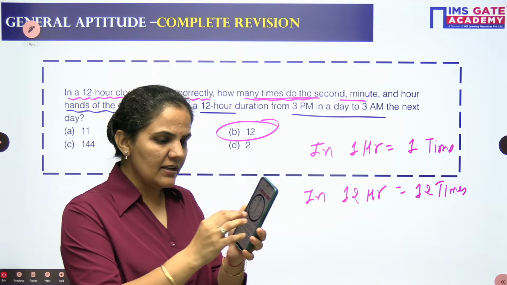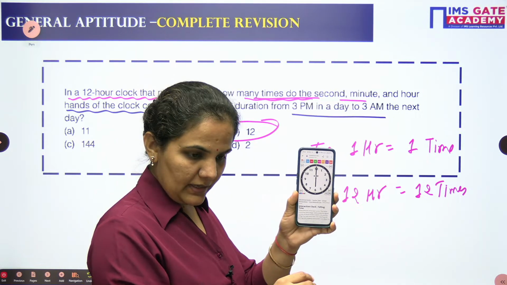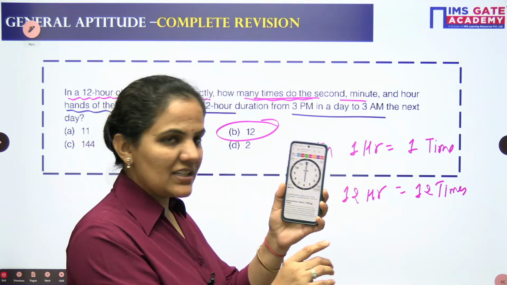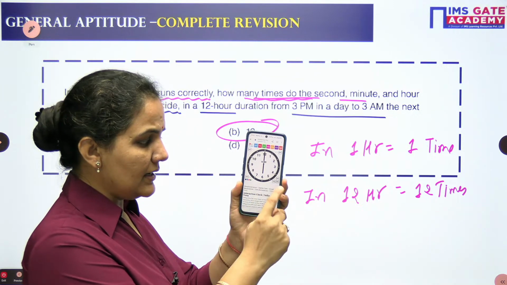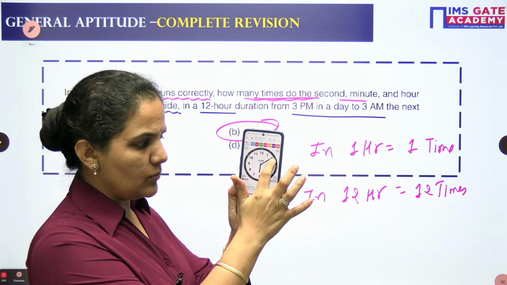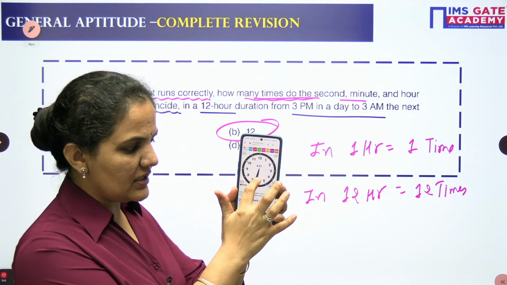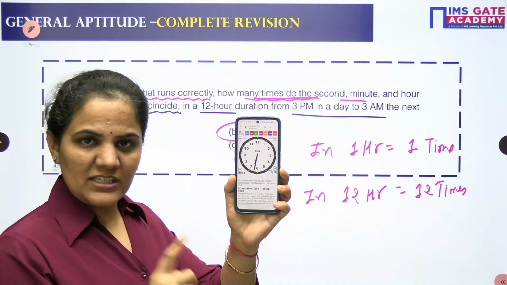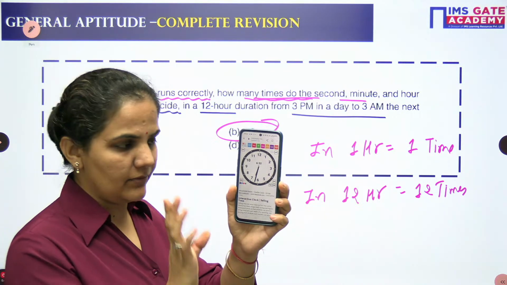I will show you here with my phone. I hope my phone is visible. You can just see here, I'm showing you right now on my phone. The time is 6 o'clock. When you move it, this coincides one time. You can see between 6 to 7 it coincides one time.